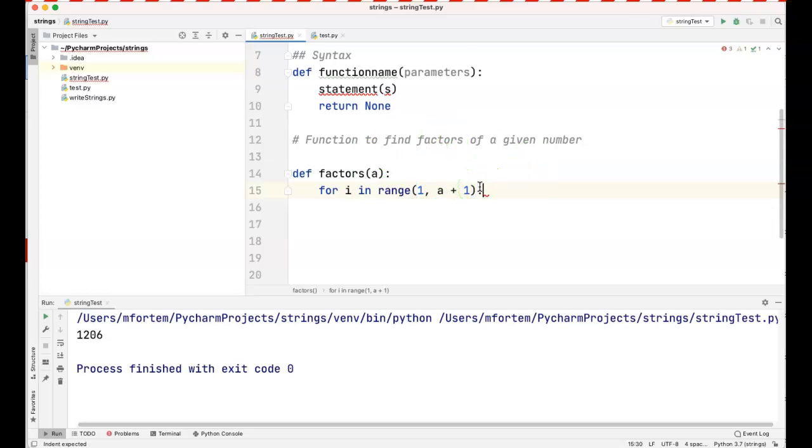And again, when we want to write a block of code with the for loop, we always have to use our colons. So what happens when we loop through it?